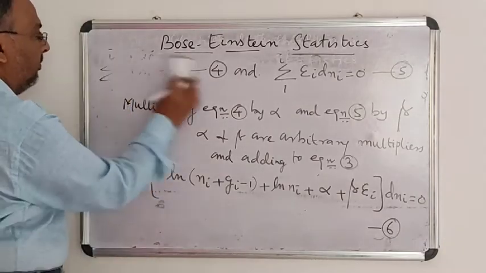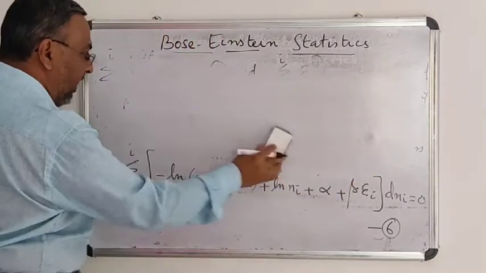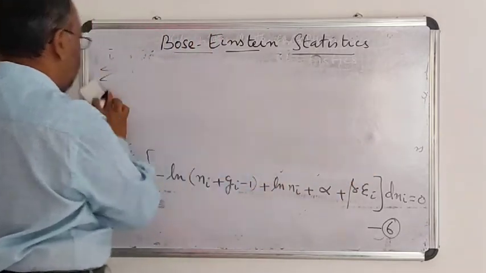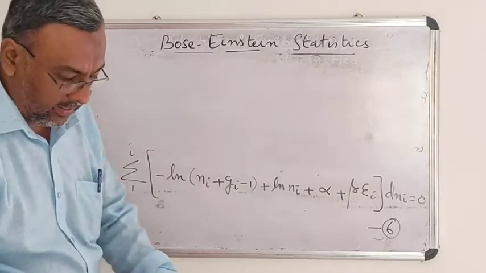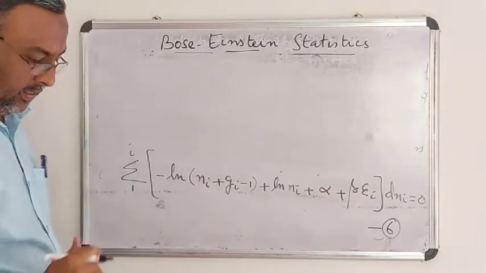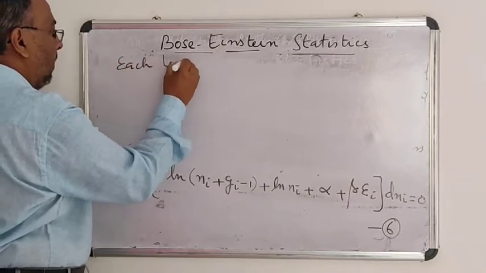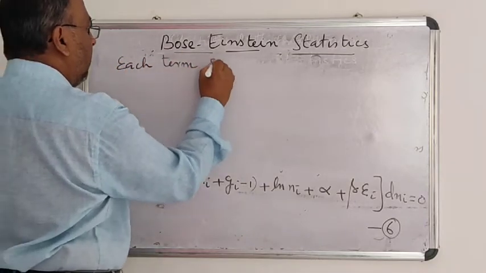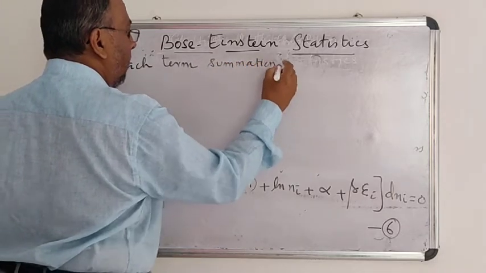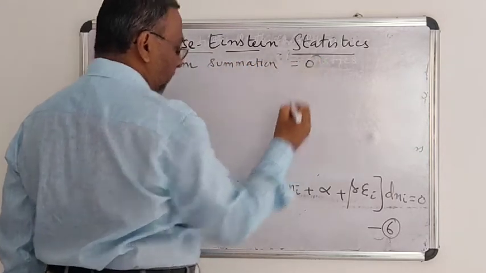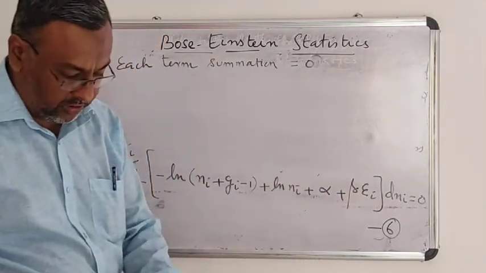When we sum up each term in this equation, each term summation will be equal to 0.